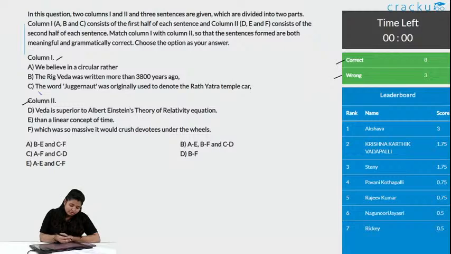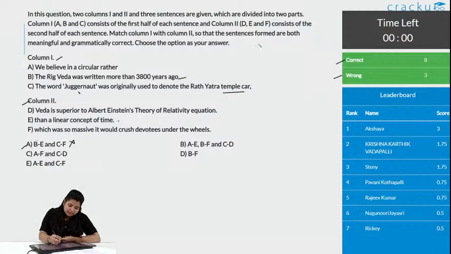Let us see what column 1 is saying first, with the options BE and CF. BE says the Rig Veda was written more than 3800 years ago, and E says than a linear concept of time. Contextually, they are two different things. They are talking about two different things. So, this is wrong.